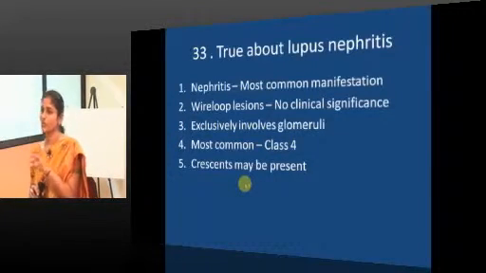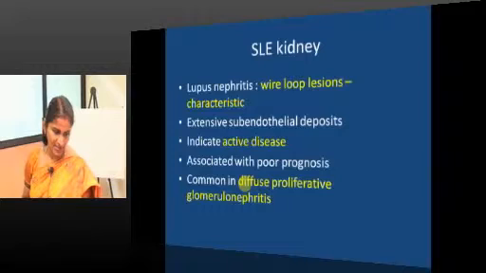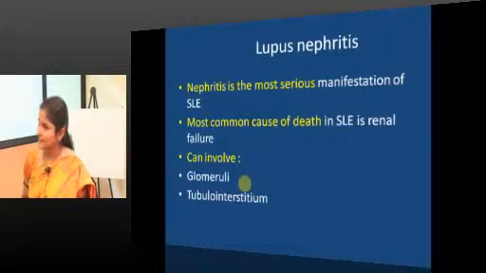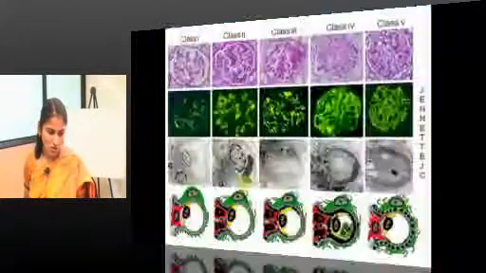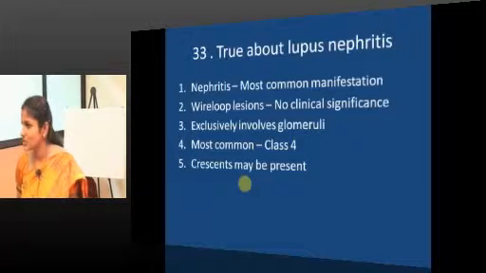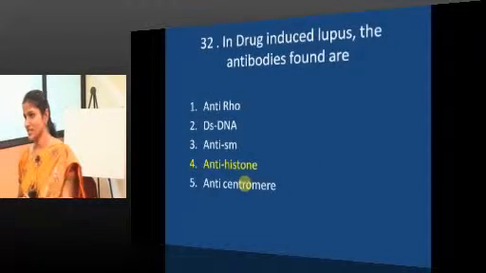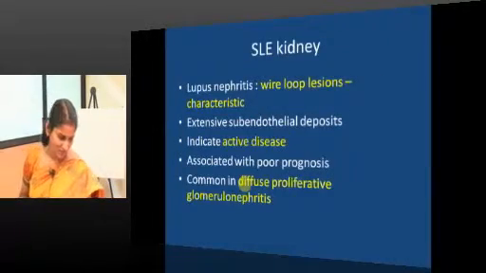Full house effect is due to diffuse immunoglobulin deposition, that is very commonly seen in SLE, of course type 4. And wire loop lesions are due to extensive subendothelial deposits. They predominantly affect glomeruli, but interstitium can also be involved. These classes I can go through now. So, most common class 4, crescents may be present. Which type of RPGN is due to SLE? Type 1, type 2, type 3. So, type 1 Goodpasture, type 2 immune complex, SLE, type 3 ANCA positive vasculitis, good.